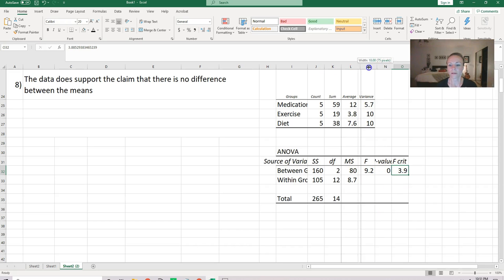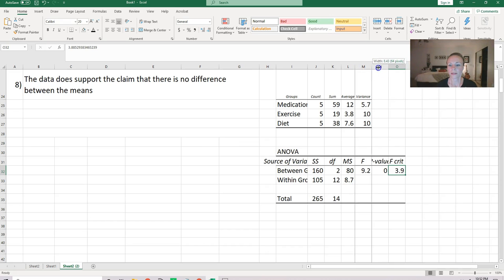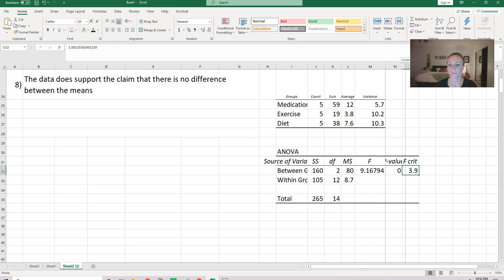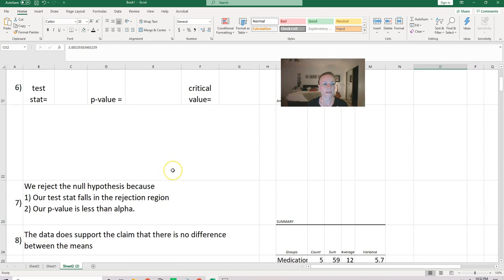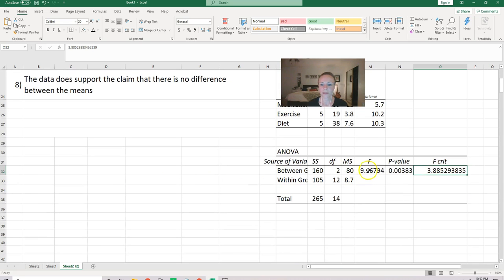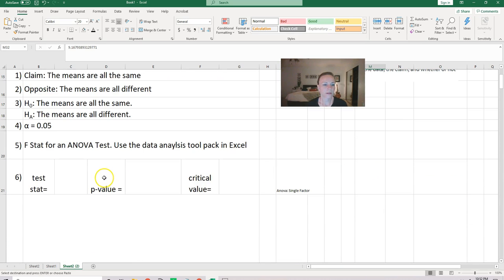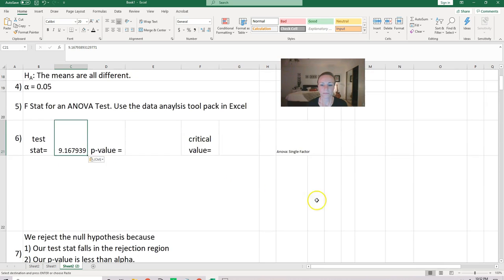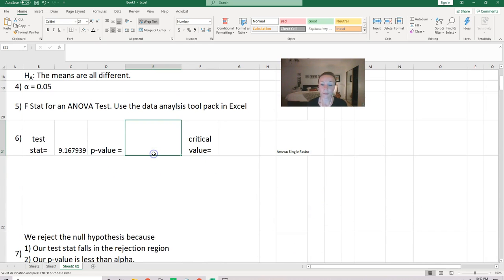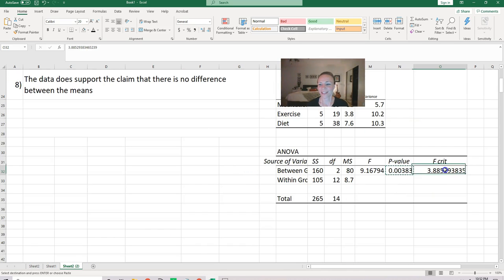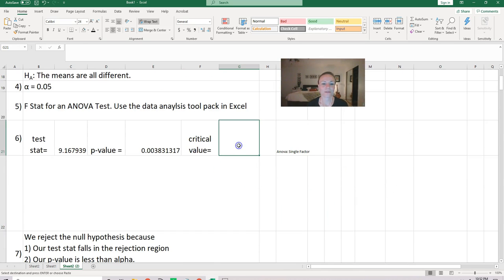Unfortunately, these are a little cut off, so I'm going to widen these columns so I can get some more digits from that. Got a p-value and a critical value. So I'm just going to go up and copy paste it into my step 6 area. So let's see, I've got an F, that's my test statistic. I've got a p-value, that's my p-value. And I've got this F crit, and that is my critical value.